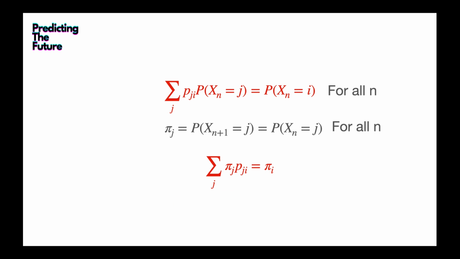Because the probability of Xn plus 1 equal to j equals the probability of Xn equal to j for all n, we can give an easier notation, pi j, which is a constant value for all n. Then we can write the red equation as the summation of pi j times Pji equal to pi I. So that's actually the definition of a stationary distribution.